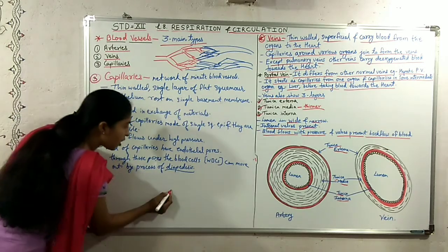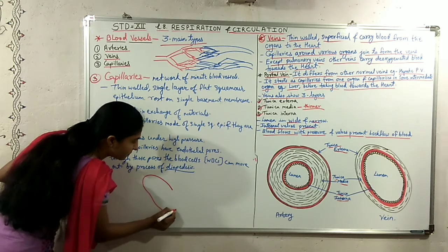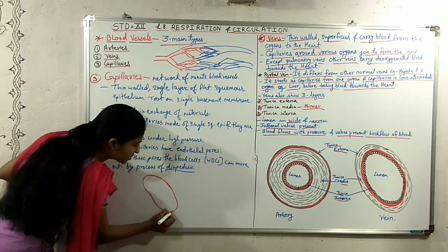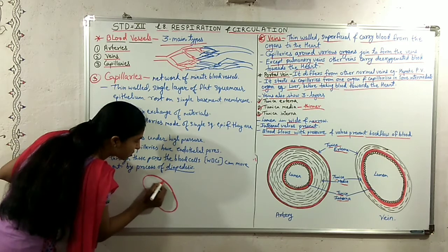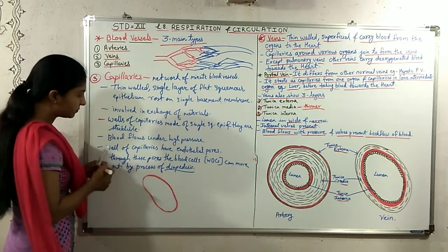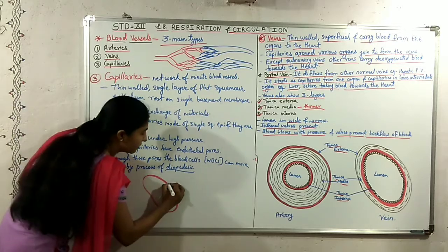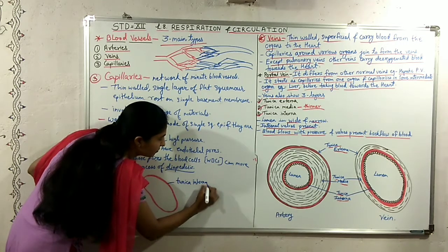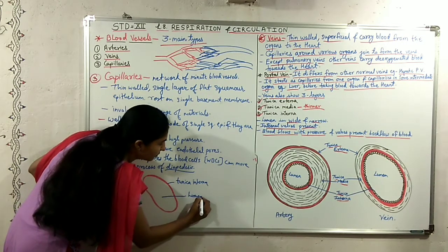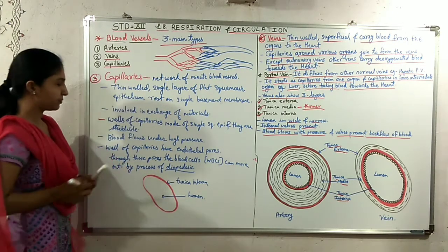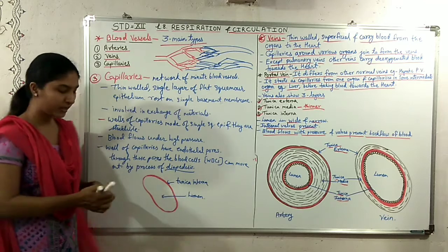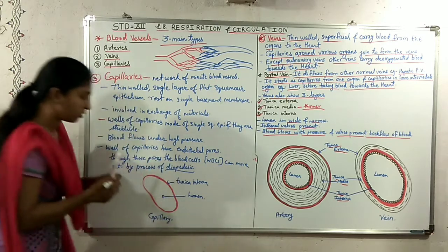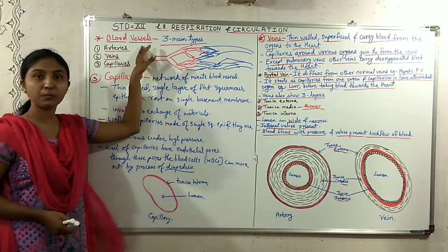And the TS of the capillaries looks like this. It is made up of a single layer of flat squamous epithelial cells, and this layer is the tunica interna, and the lumen. So this is how the TS of a capillary looks. So we have finished with the blood vessels here.